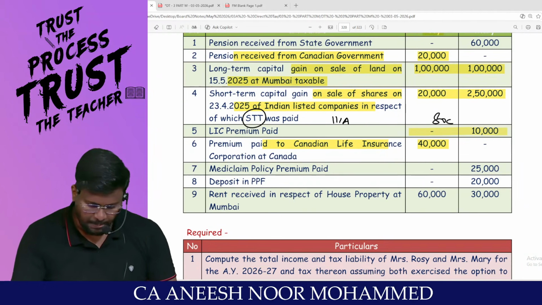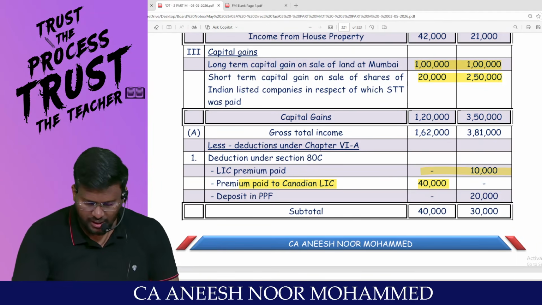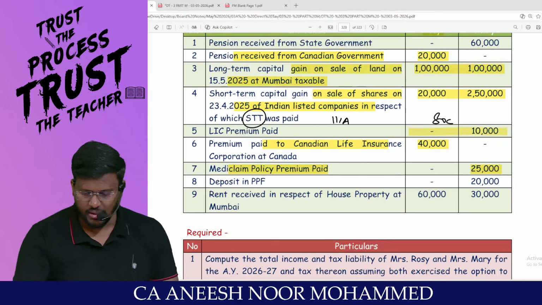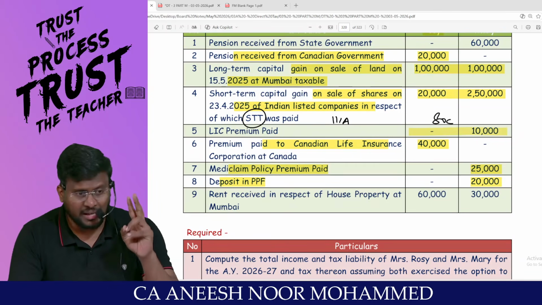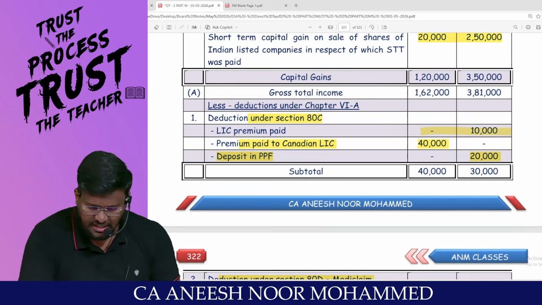Medical insurance policy paid, 80D, 25,000 can be claimed. Deduction under 80D, 25,000 can be claimed. Deposit in PPF, 20,000. Deduction under 80C, PPF, Public Provident Fund. Deposit in PPF is an 80C item.